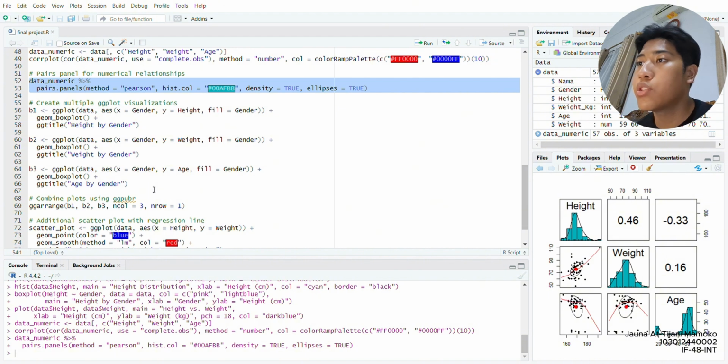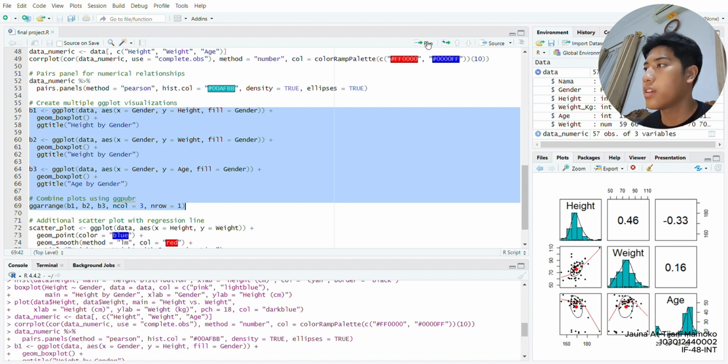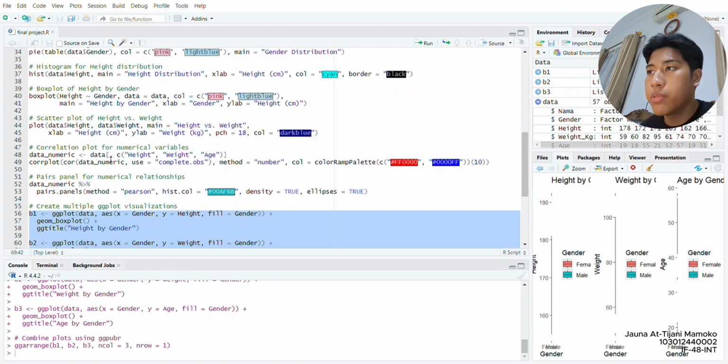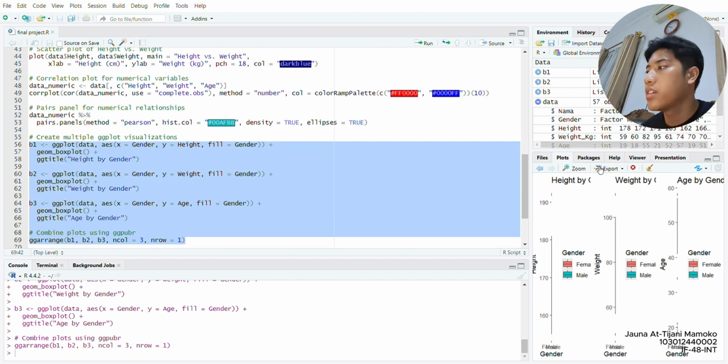And after that I made multiple plot visualizations, as we can see here. It's actually like the earlier box plot, but here I made it for each column. So there are height by gender, weight by gender, and age by gender. If I remember, the previous one was for height. So right here I made it for all three of them.